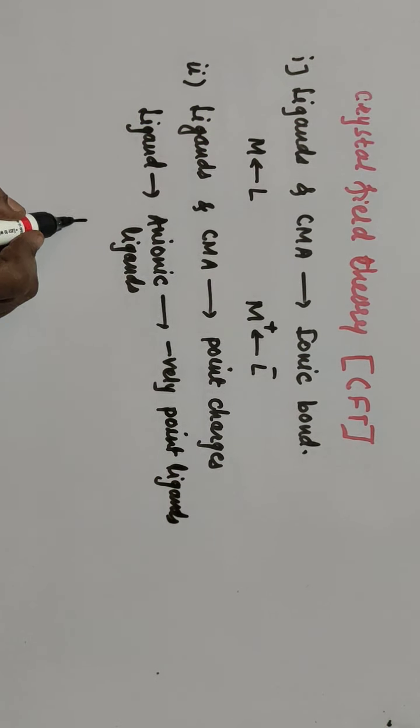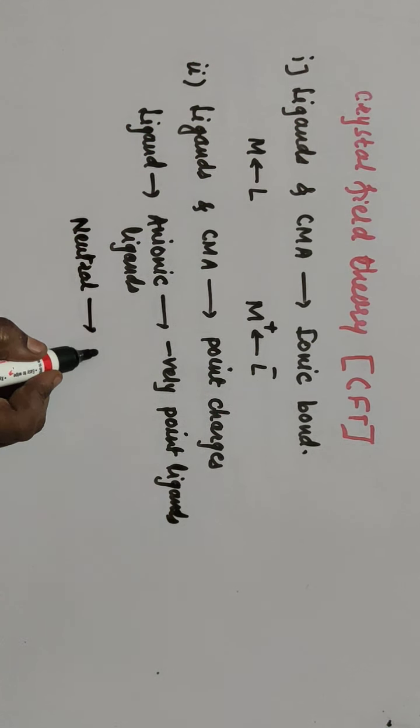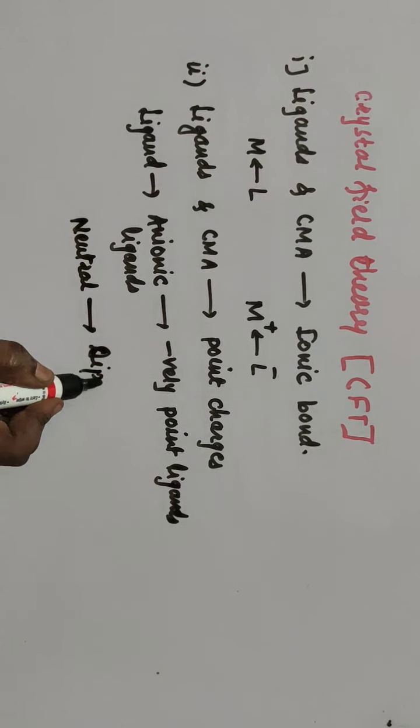And wherever neutral ligands are there, the neutral ligands are considered as dipole. What is di? Di means 2. Dipole means positive and negative charges are present in the same molecule. So according to CFT, anionic ligands are considered as negatively charged point ligands, and neutral ligands are considered as a dipole.